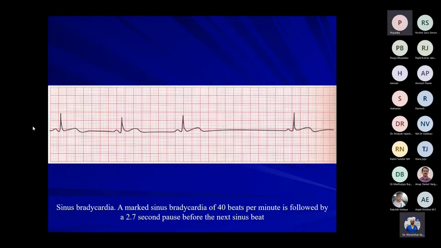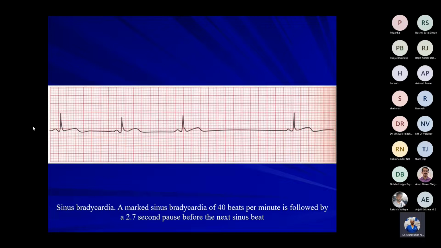Do you get bradycardia in eye surgery? Yes, sir. Vagal stimulation. What do you call that? Oculocardiac reflex, sir. Yeah, oculocardiac reflex.